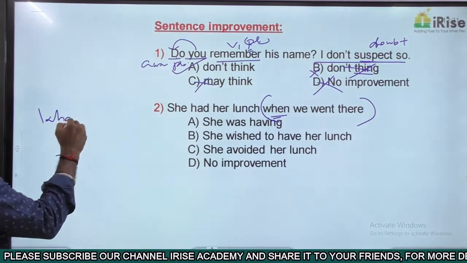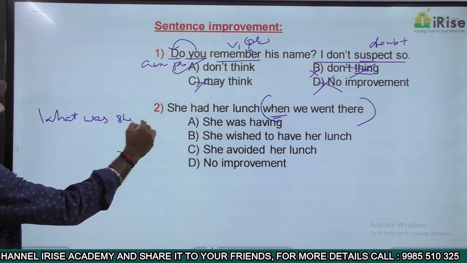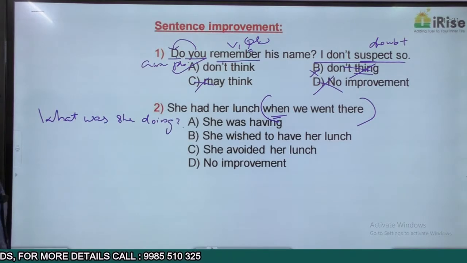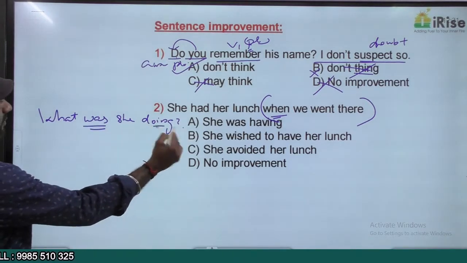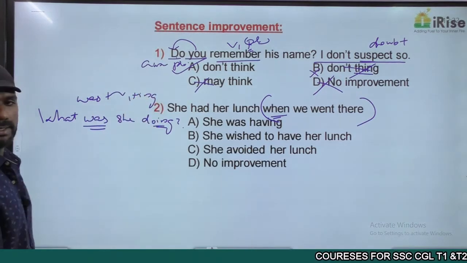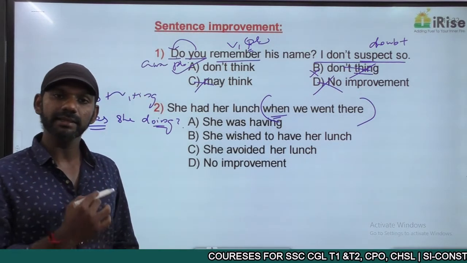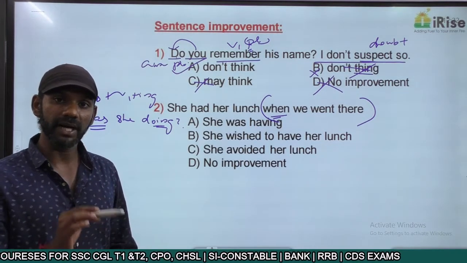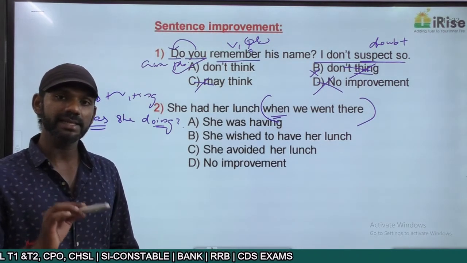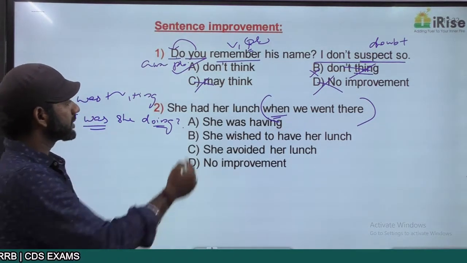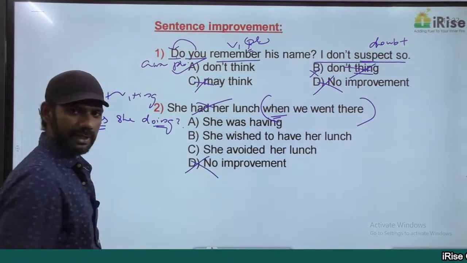What was she doing is the meaning of the statement. "Was plus V1 plus ing" is past continuous tense. So according to the meaning, the question is in the past continuous tense. So the answer must also be in the past continuous tense, because the tense and the category of the question and the answer must be the same. Based on that, option D is eliminated.